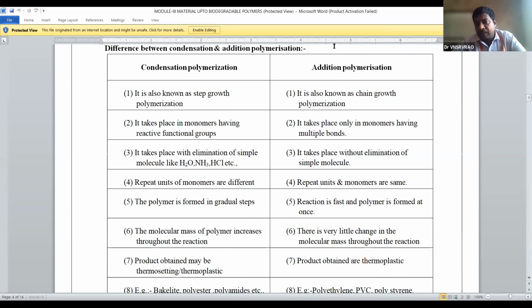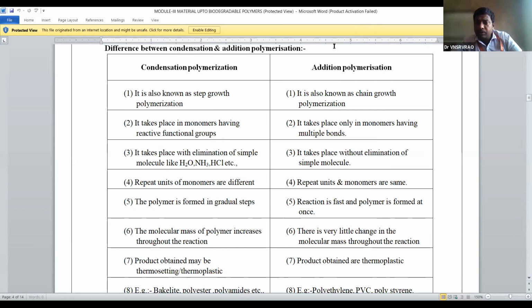And what is the alternative name for condensation polymerization? Step growth polymerization. In addition polymerization, the monomers have multiple bonds, whereas in condensation polymerization, the monomers have reactive functional groups.